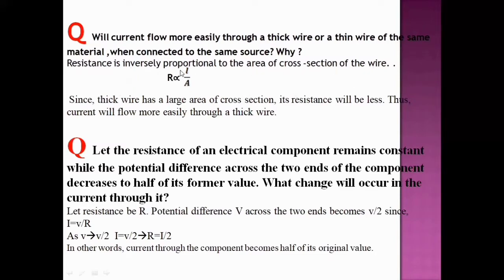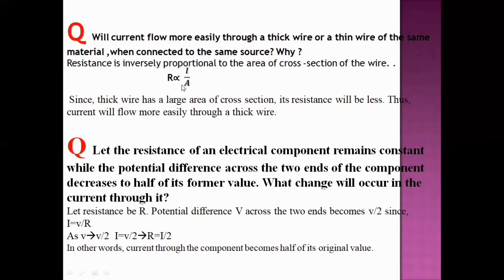That is, R is proportional to 1 by A. Since a thick wire has a large area of cross section, its resistance will be less, because large area means electrons can easily flow through that. Thus, current will flow more easily through a thick wire.